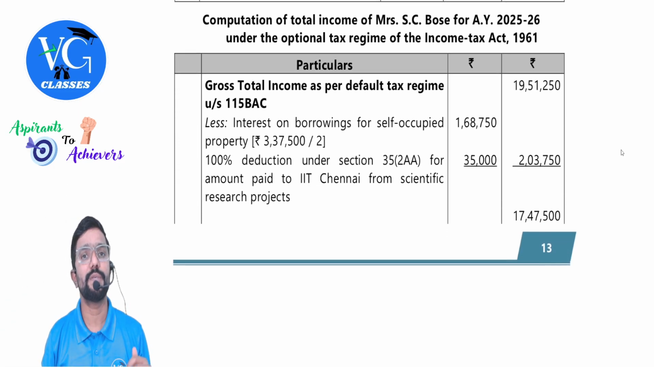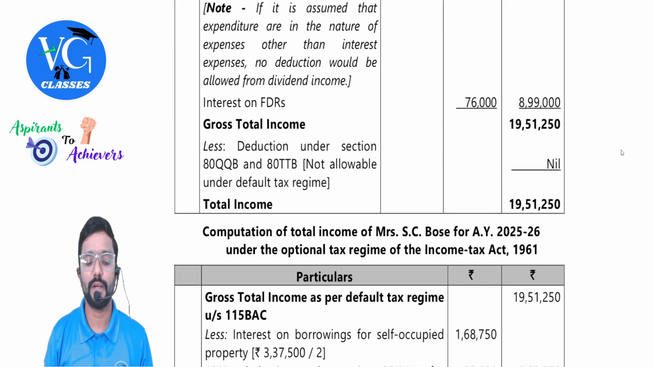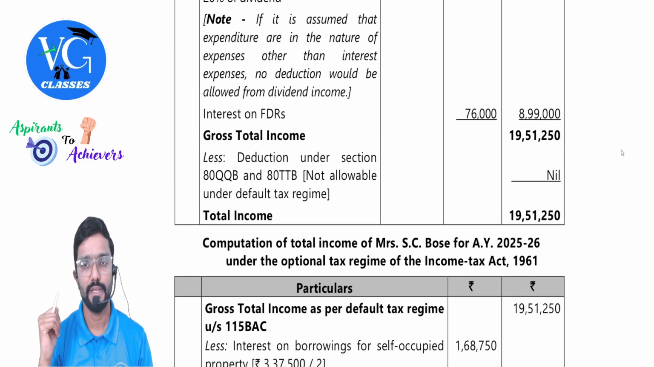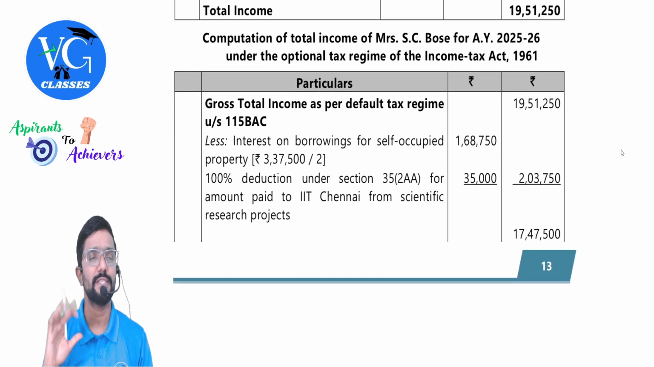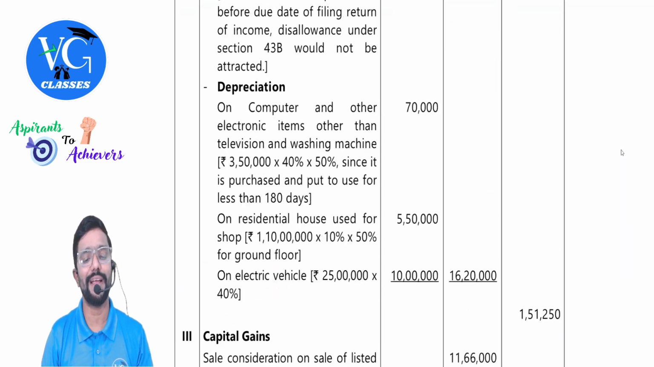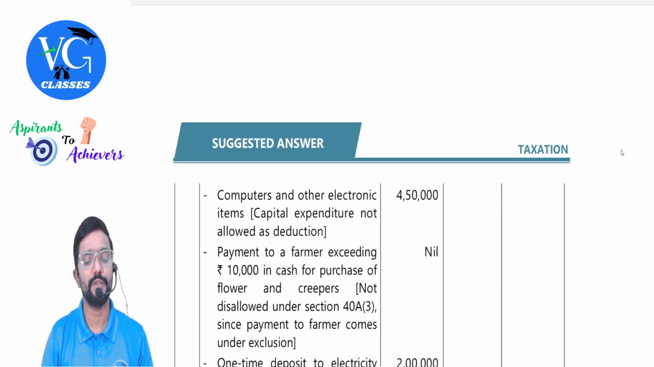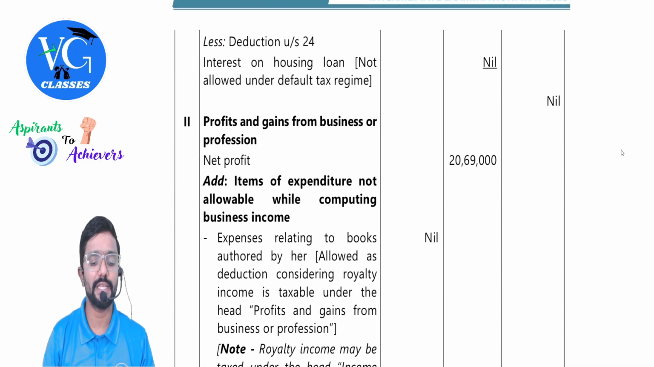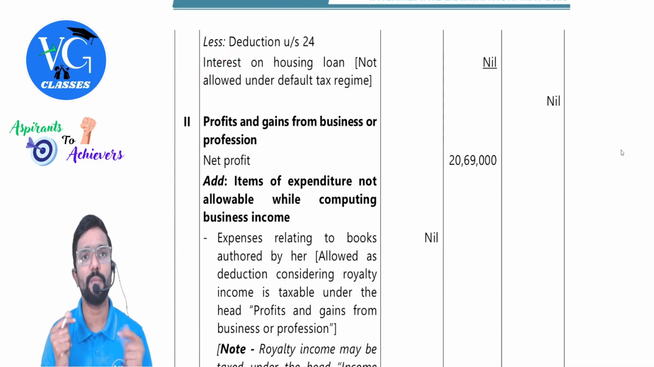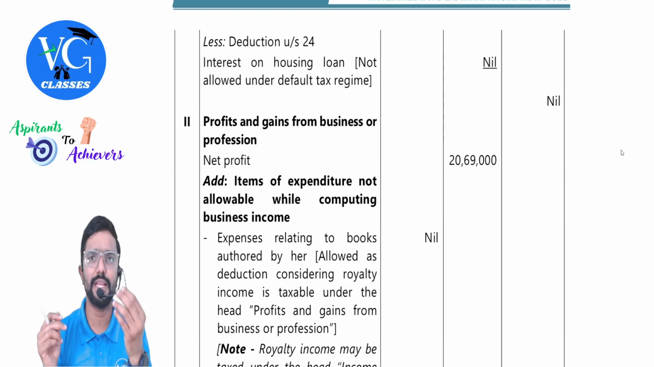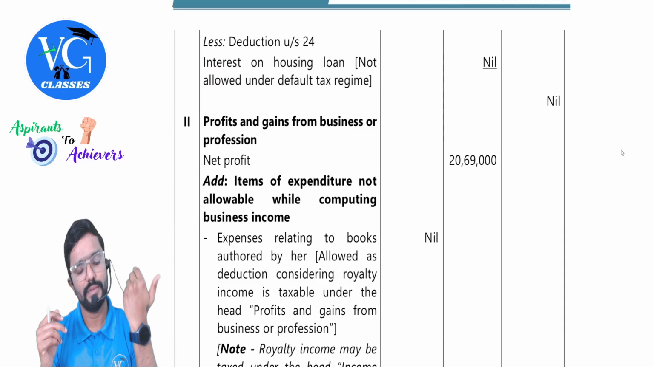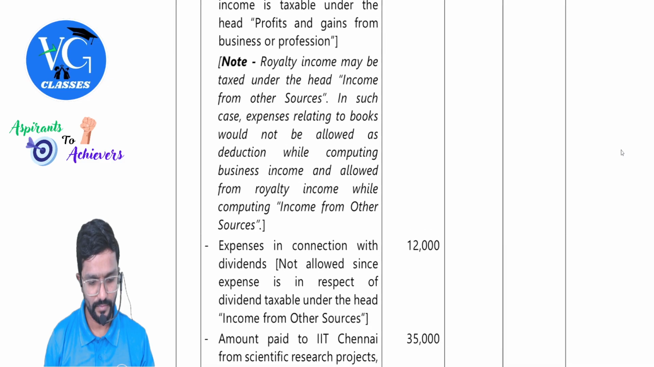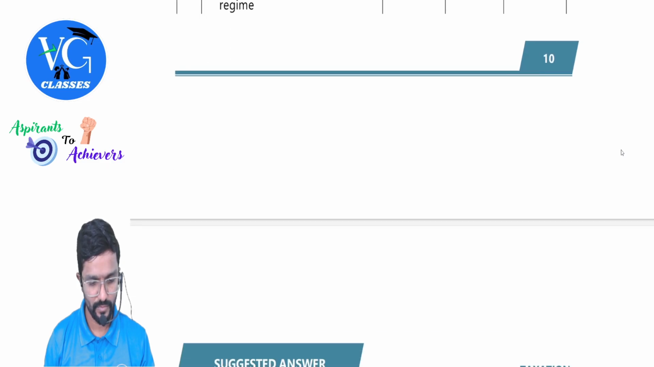Now coming to optional tax regime. Let us take the gross total income itself as a base and make necessary adjustments. Guys, when you are making necessary adjustments, just go back and observe what and all we need to change. Okay, now interest is allowed. Interest on self-occupied property, half of whatever is the interest, is it allowed under the optional scheme? Yes, sir. One change.